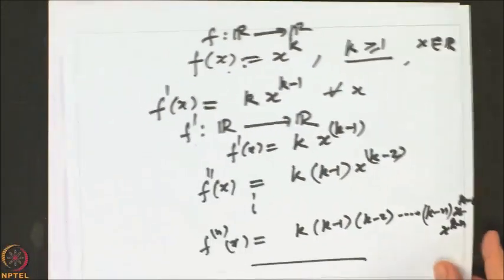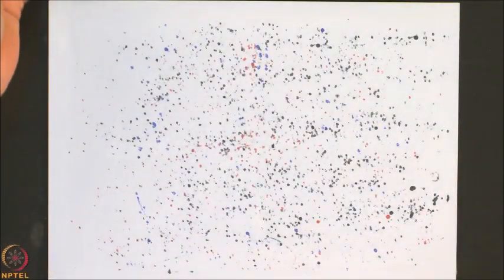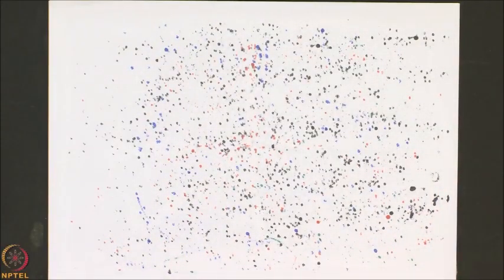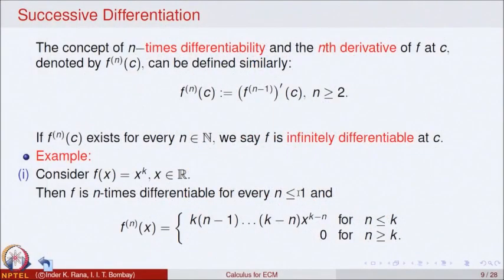So, this function will have derivatives of all order, and in fact more also. When n is equal to k, then the derivative is a constant, and beyond that it will be 0. So, this is an example of a function which has successive derivatives.